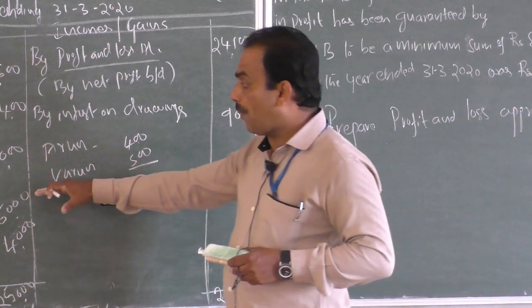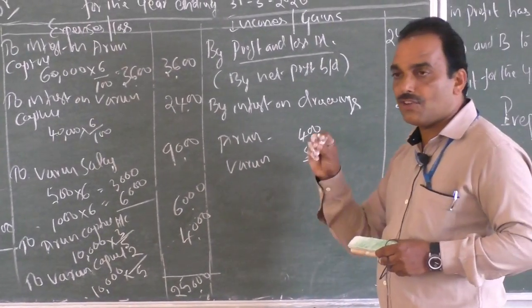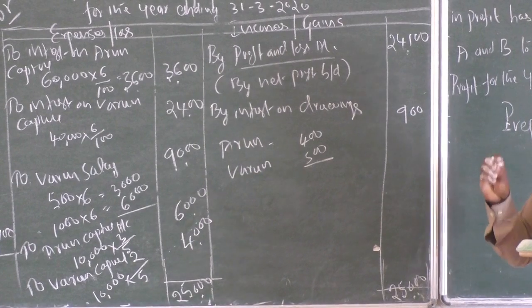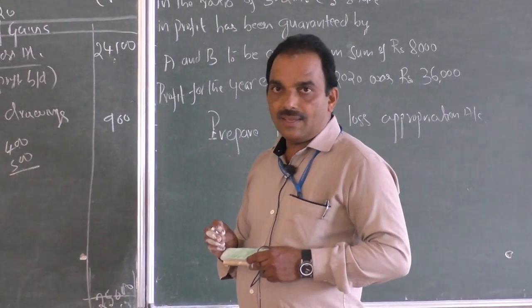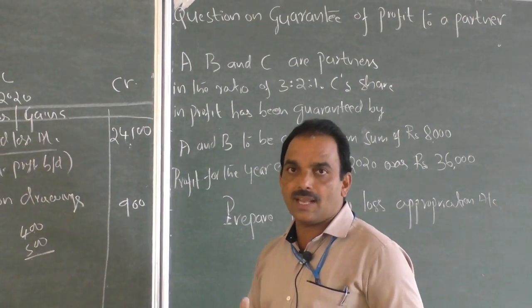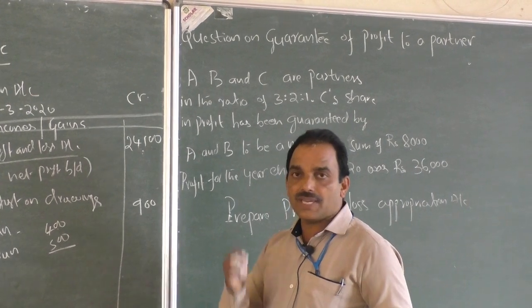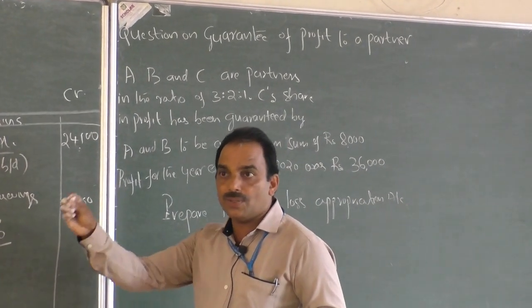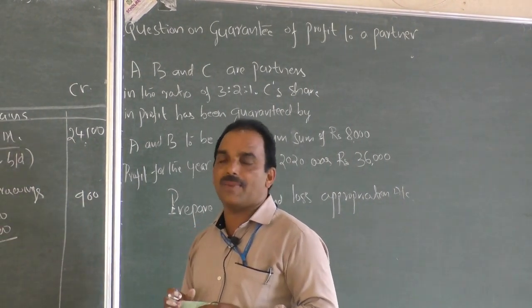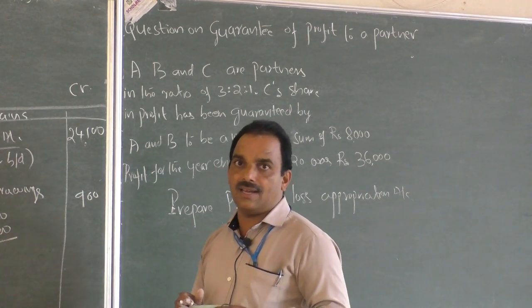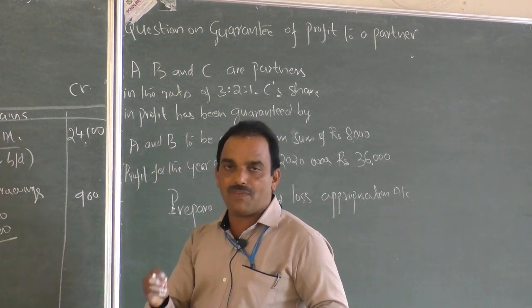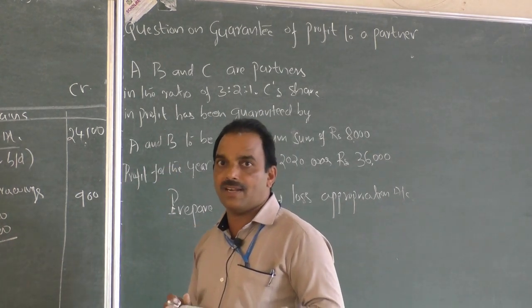Here, see, when we distribute profit, there was no guarantee to anyone that we would give a fixed amount. See here, guarantee of profit to a partner means, at the time of admission of a new partner, the old partner, I mean existing partner, may promise a fixed amount of profit in future to the incoming partner, I mean to the new partner. When a new partner comes into the business, the old partners already there may promise the new partner that they will certainly give an exact amount of profit in future.